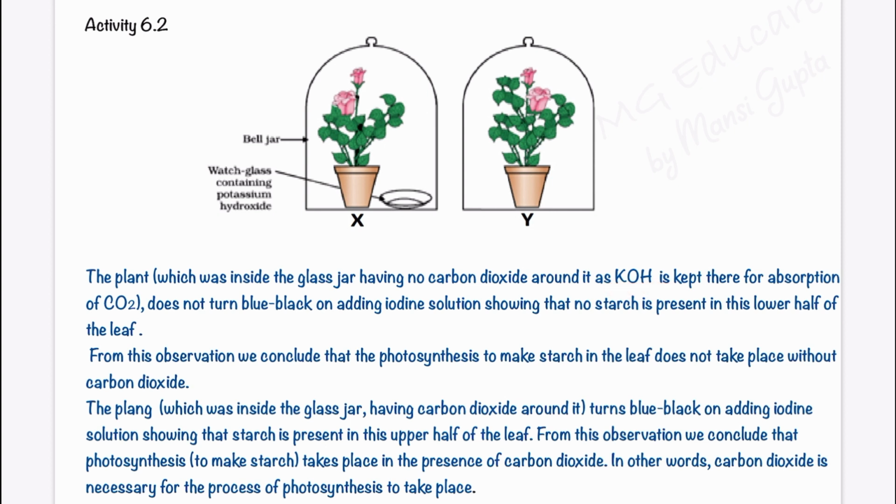KOH. Now, in bell jar X there is no carbon dioxide. So the plant which was inside the jar, having no carbon dioxide around it as KOH is kept there for absorption of CO2, does not turn blue black.